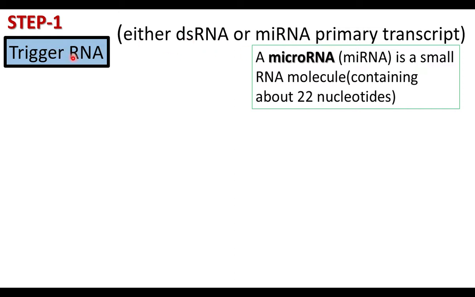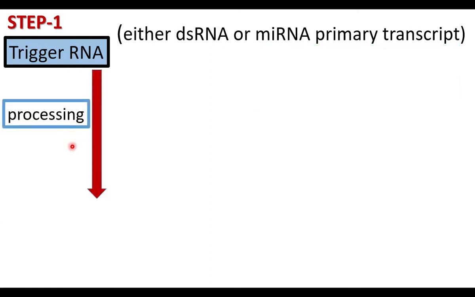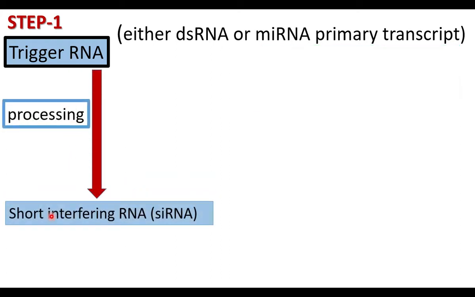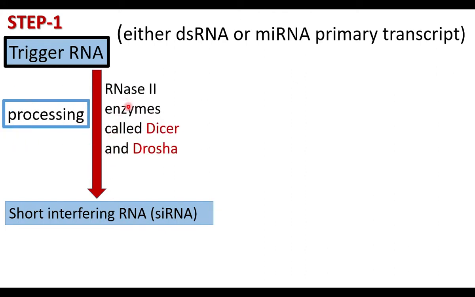The trigger RNA is processed. After processing, short interfering RNA, siRNA, is obtained. Trigger RNA is processed into siRNA in step 1. This process takes place by the enzymes Dicer and Drosha.